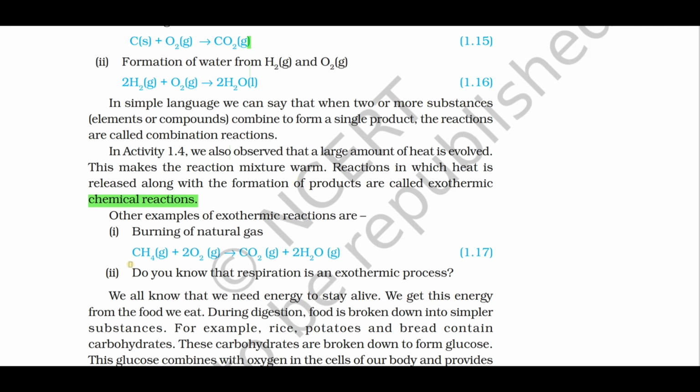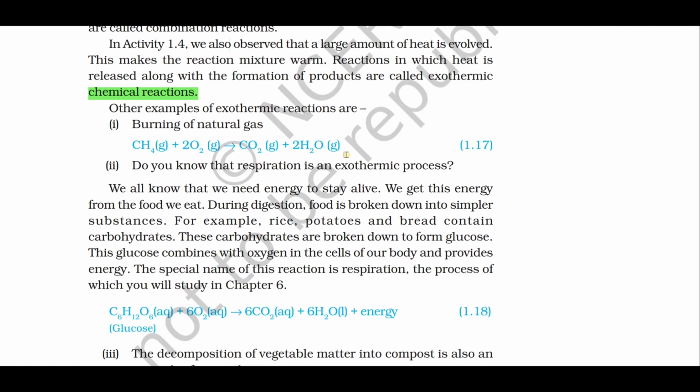Here burning of natural gas is an example. CH4 plus 2O2 gives CO2 plus 2H2O. It is an exothermic reaction. Why? Because the heat is evolved in the reaction. And also respiration is an exothermic process. Why? Give reason. Because during digestion food is broken down into simpler substances.